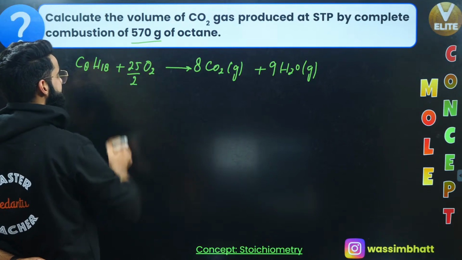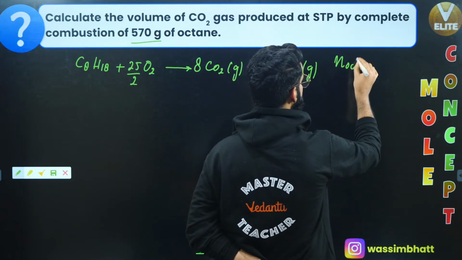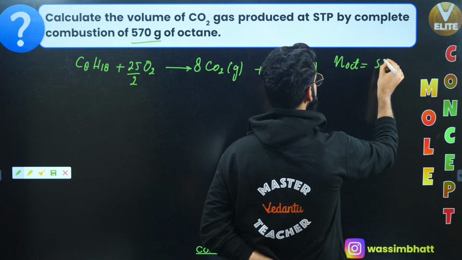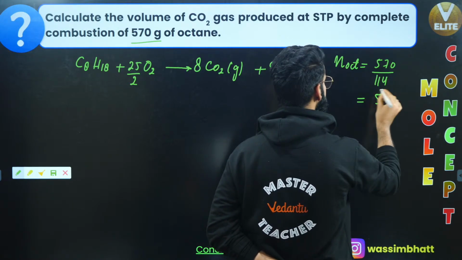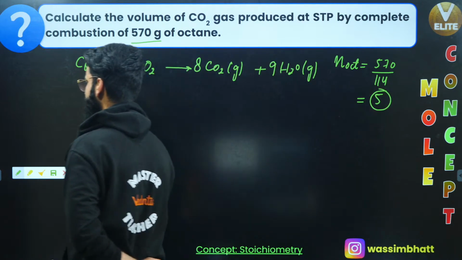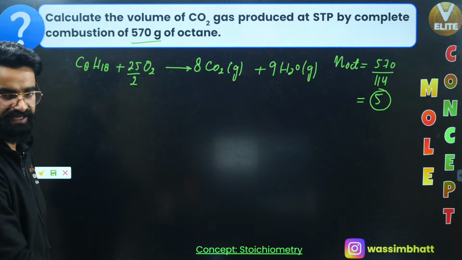I'm given some 570 grams of octane. So first of all, I'm going to calculate the number of moles of octane, which is going to be equal to mass of octane, which is 570, divided by molar mass of octane. When you find out, it is going to be 114. The value comes out to be 5. So there are basically 5 moles of octane present in 570 grams of it, right?